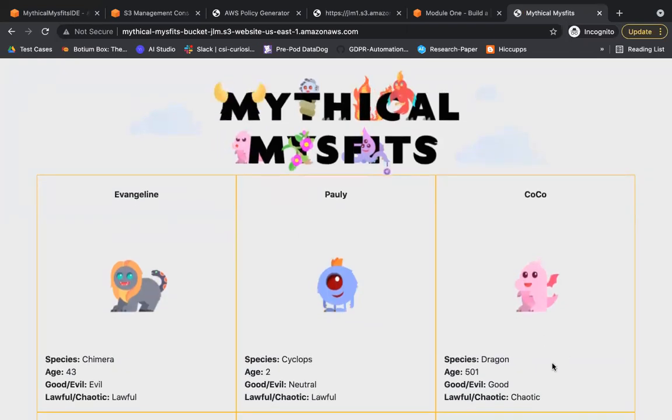Okay, so let's revise what we just did. We used S3 to access a website which has just static content. The steps were simple: create a bucket, enable the static website option, and copy all the content from my IDE to S3. And that's it. Job done. We were able to access our website and store it.